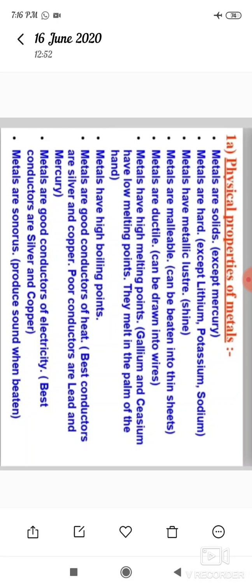Which metals are good conductors of heat? Silver and copper are good conductors of heat. Which metals are poor conductors of heat? Lead and mercury are the two metals that are poor conductors of heat.